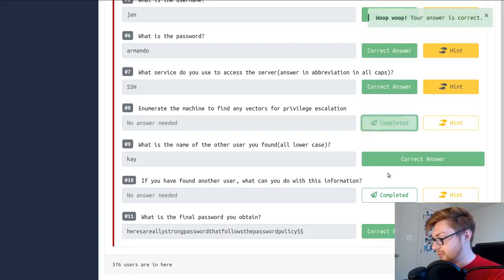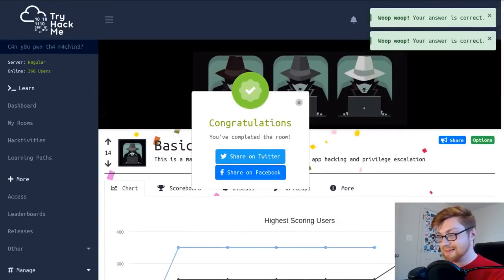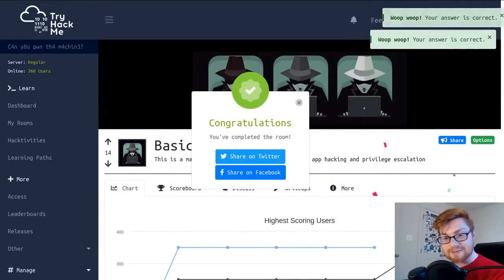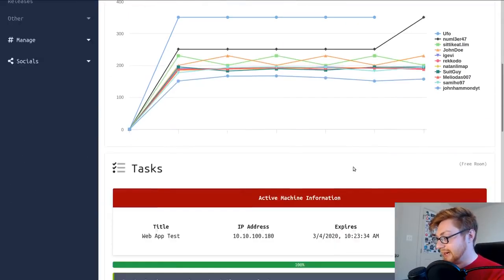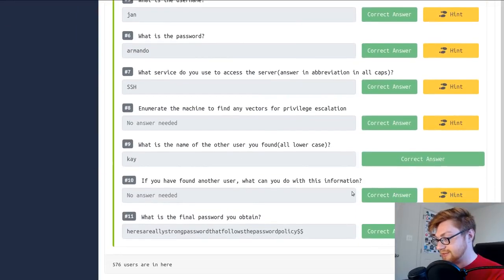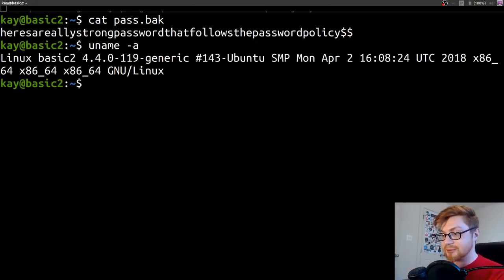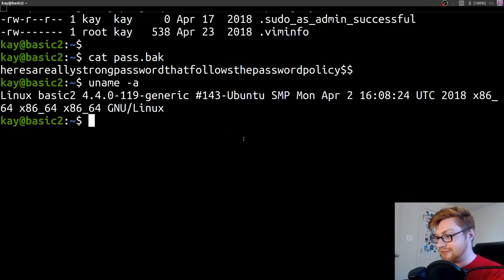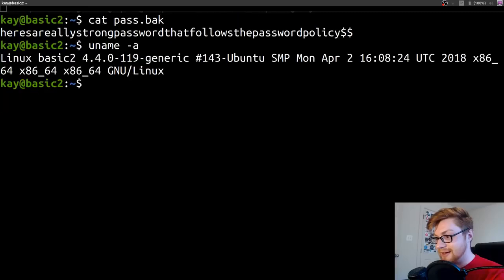Okay, well, we can mark those other ones as completed. And boom, we did it. We completed the basic penetration testing room in TryHackMe. So I won't go through, I guess, rooting this machine or doing anything with it. You might be able to drop some kernel exploits or explore some other privilege escalation venues, like that weird port that we saw locally. Maybe that has some good stuff for it.